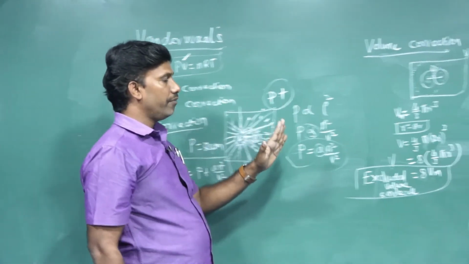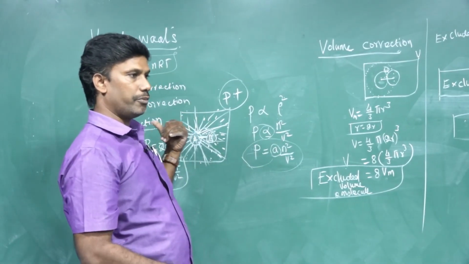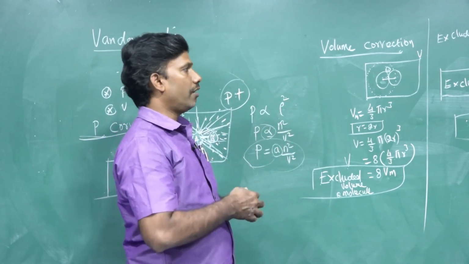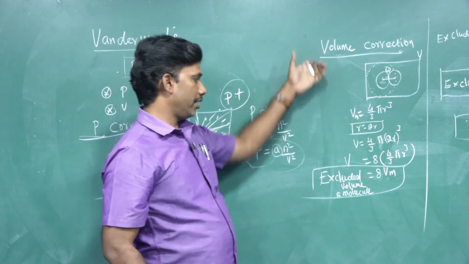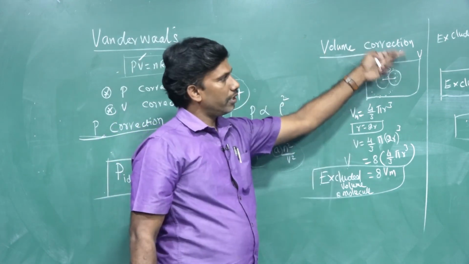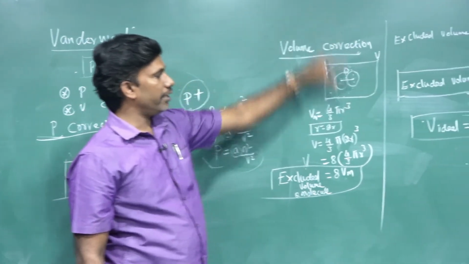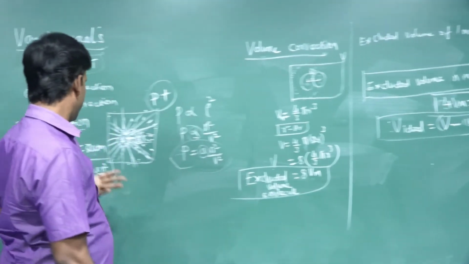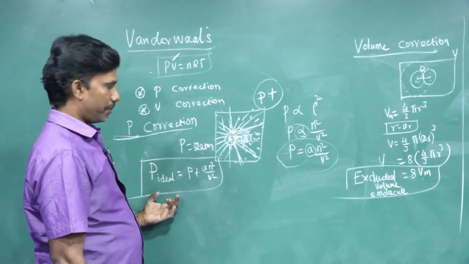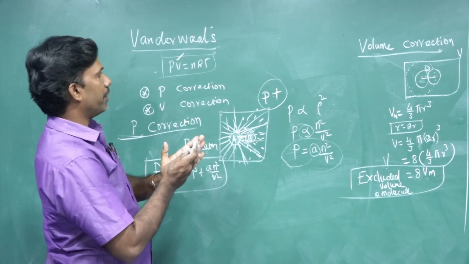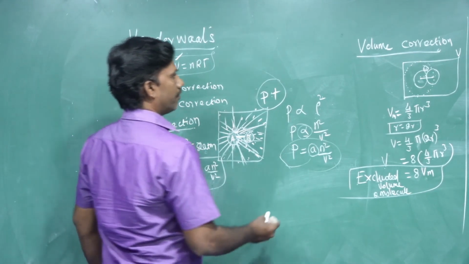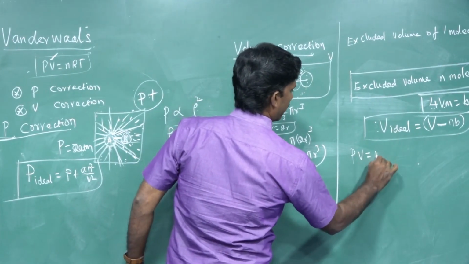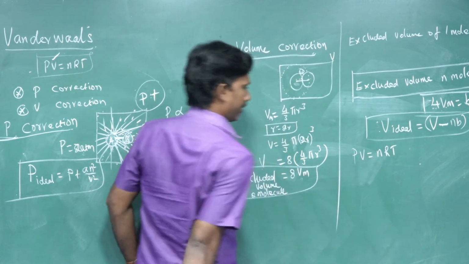Likewise, volume we need to exclude. Here pressure needs to be included, whereas volume needs to be excluded. So we need to find out how much volume should be excluded. For the derivation we took 2, then 1, then n. We finally got the ideal volume and the ideal pressure. So combine both in the ideal gas equation. What is the ideal gas equation? PV equal to nRT.